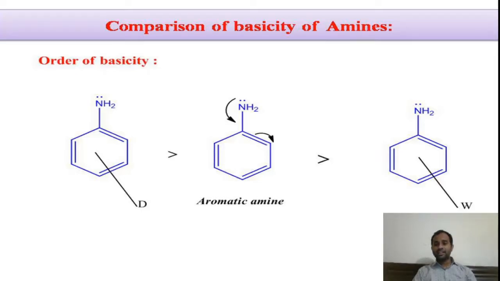Whereas in the case of aniline having a withdrawing group on the benzene nucleus, due to the presence of the withdrawing group, it deactivates the benzene nucleus. Thereby, the pi electron density in the ring decreases, with which there is a decrease in the availability of electron density on the nitrogen atom of the amine group. Therefore, these amines having electron withdrawing group substituents in the benzene nucleus are less basic.